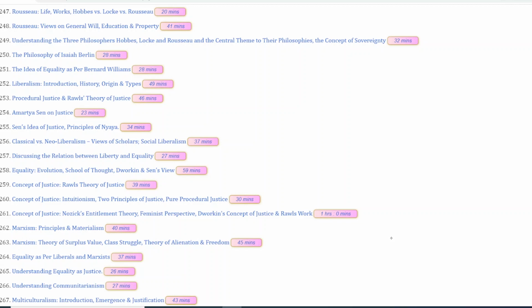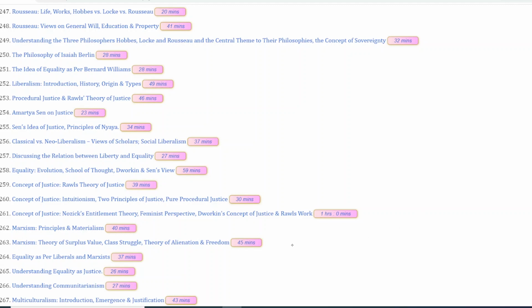Marxism is a very important concept. Now you could either get a question on the principle, or you could get a question on one of the concepts under Marxism, for instance, the theory of surplus value, class struggle, theory of alienation, and freedom. This is a very important concept. Lectures 262 and 263 deal with Marxism. Please prepare this very well.